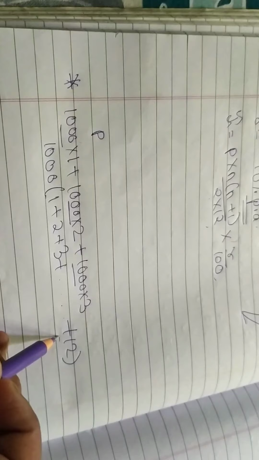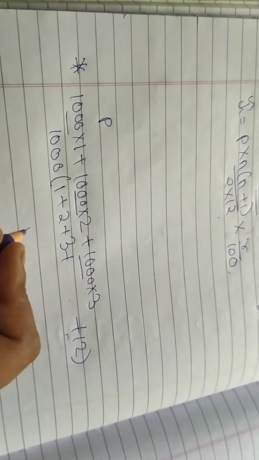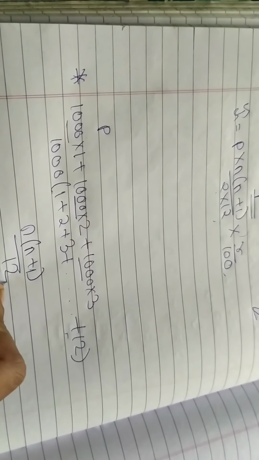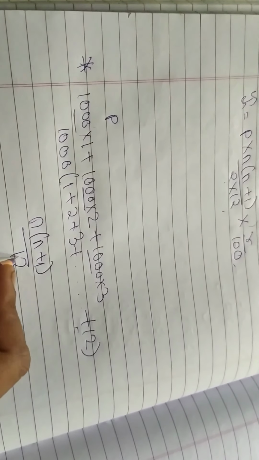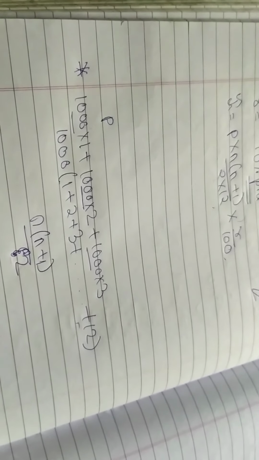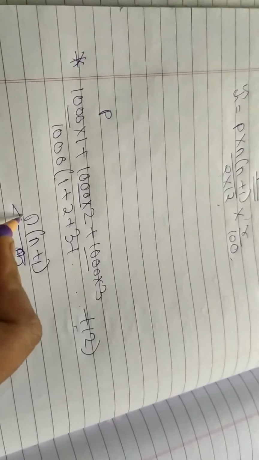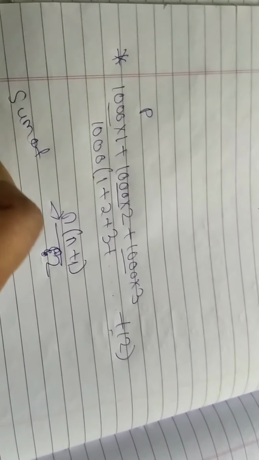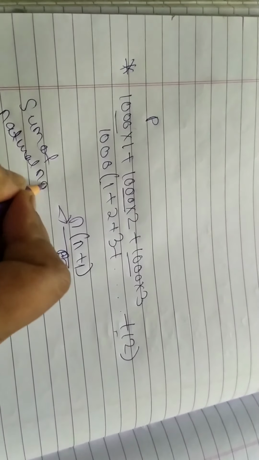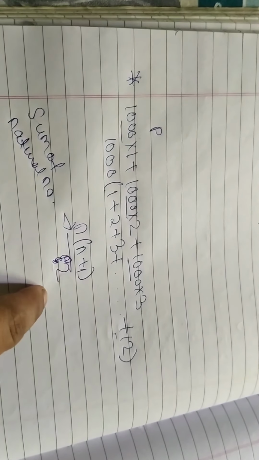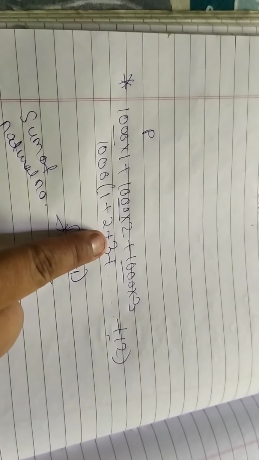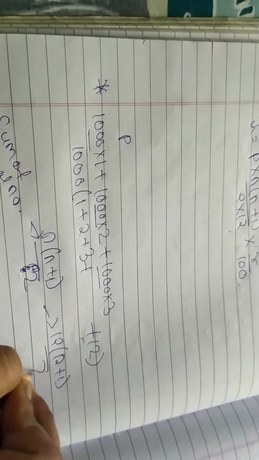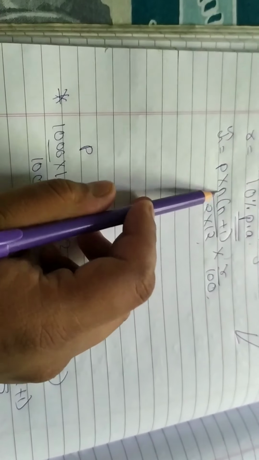To calculate the sum of natural numbers, there is a different formula, that is n into (n plus 1) by 2. It is the calculation of the sum of natural numbers. So n here means 12, obviously. So what will the formula be? 12 plus 1 by 2. So here the concept is P into (n plus 1) by 2.